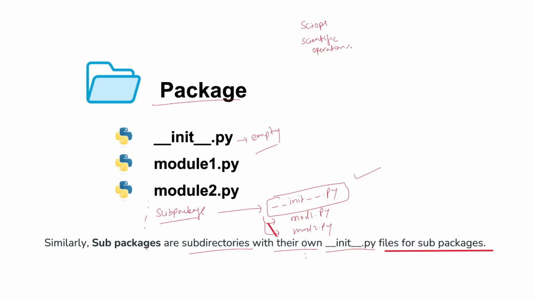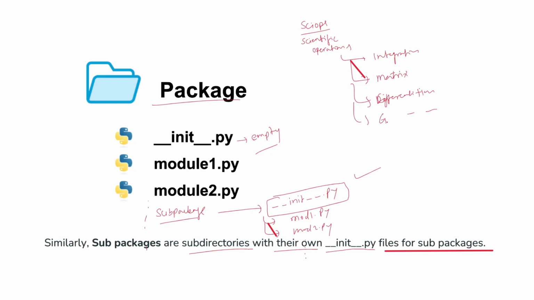I'm giving this name SciOps. In this, you will have multiple modules, for example, integration, matrix operation, differentiation operations, and other mathematical operations.